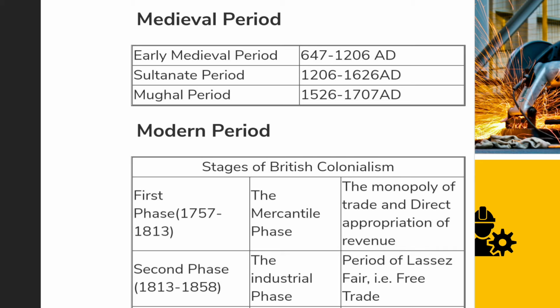Stages of British colonialism. The first phase is from 1757 to 1813. That is the mercantile phase, where the monopoly of trade and direct appropriation of the revenue started. Now the second phase, from 1813 to 1858, the industrial phase, that is the period of laissez-faire, that is free trade.